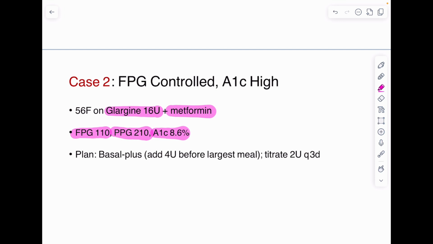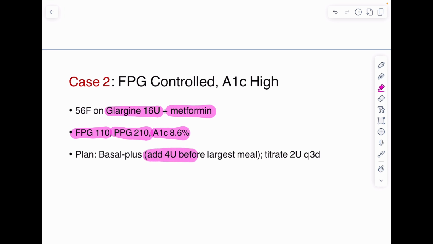Now, what will be the best option for us? Now the best option, if we judge, it will be to add a prandial insulin before the meal where PPG is 210. Suppose the largest meal is lunch, and the patient's blood glucose which the patient has measured is 2 hours after lunch. So we will add prandial insulin before lunch. We can add 4 unit, or we can add 10% of the basal insulin.